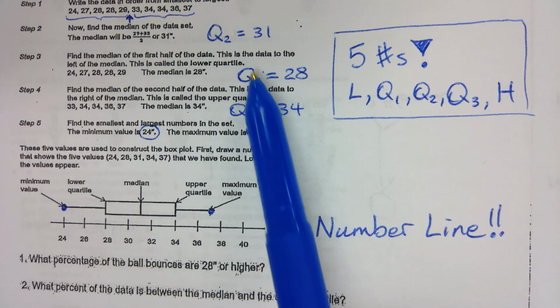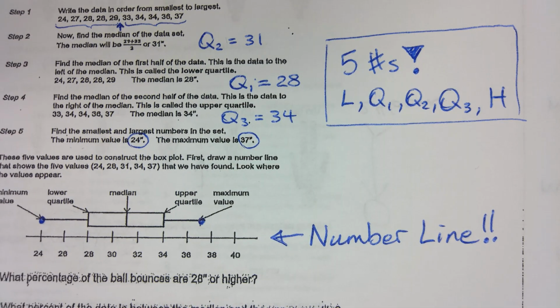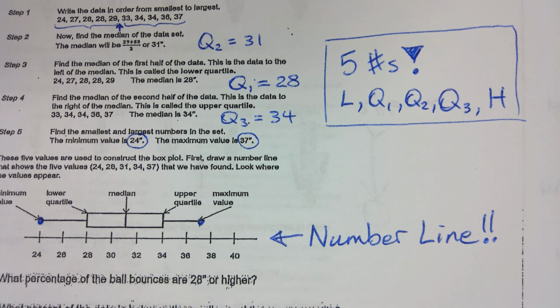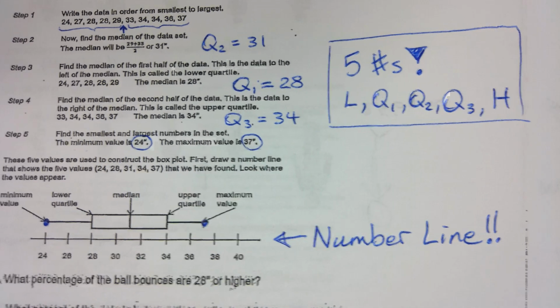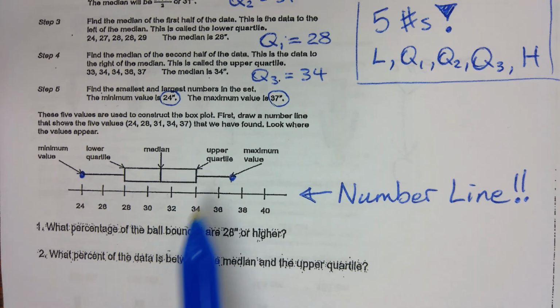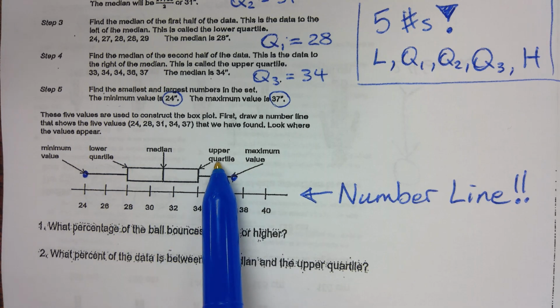Anyone know why we use the letter Q? What does Q stand for? Take a look at the page. Which word starts with the letter Q? Yeah, quartile. Lower quartile, upper quartile.